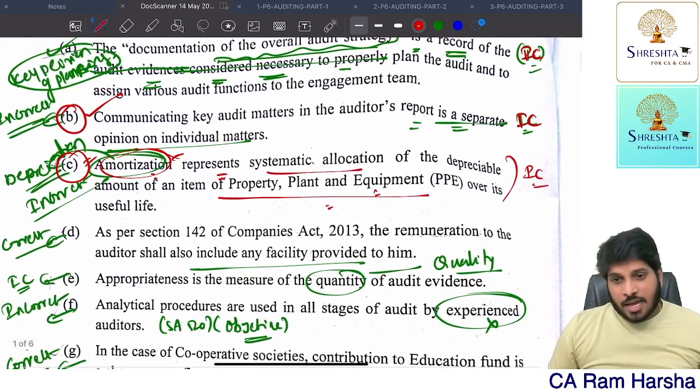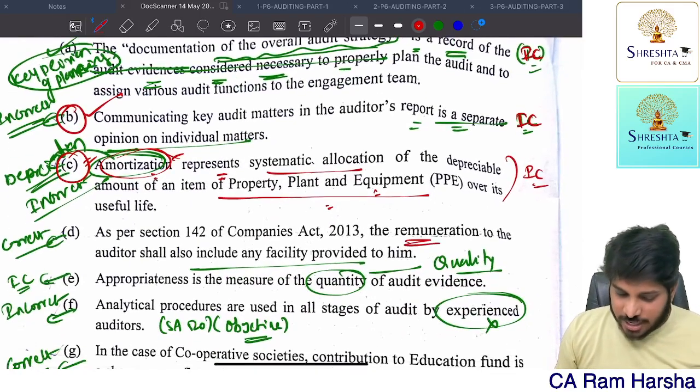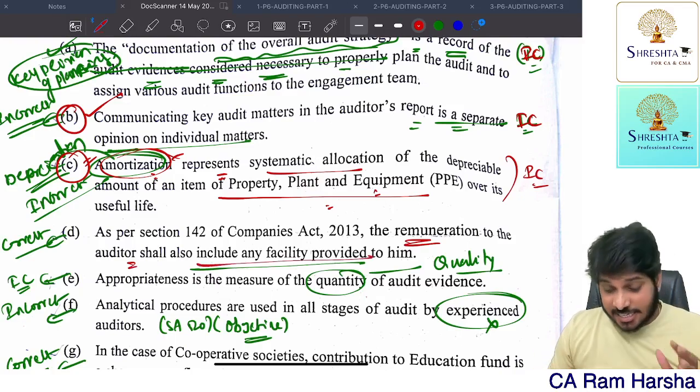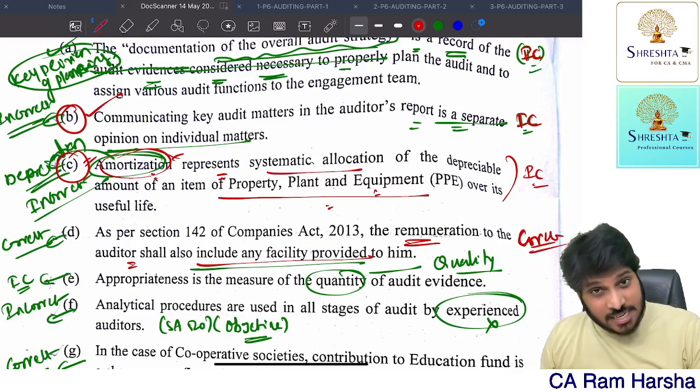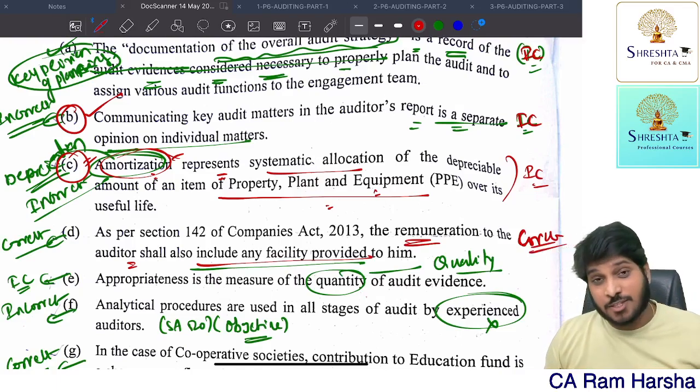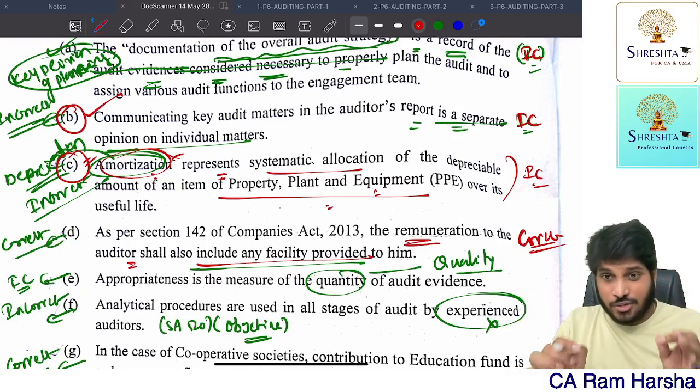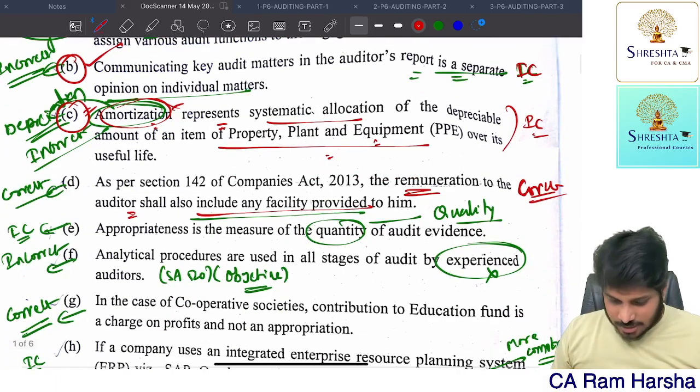Next. As per section 142, remuneration of auditor includes any facility. Yes, it is correct. Absolutely correct. So remuneration of auditor includes any facility extended to him, any reimbursement of expenses given to him. All that, section 142 point they have asked, which is correct.